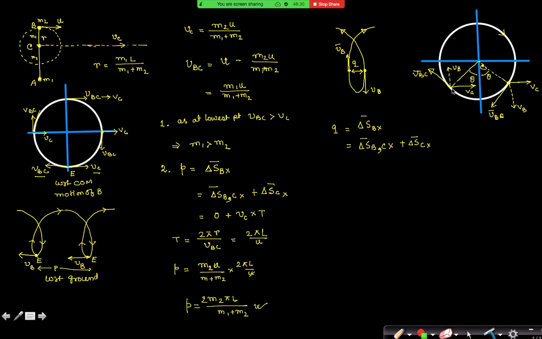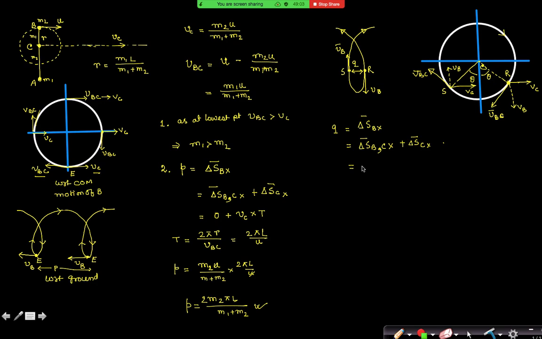So the displacement I am talking about, displacement of B with respect to C, is between these 2 points, right? If this point is R and this point is S, then this is between R and S only. So what is this RS horizontal distance? Can I find this horizontal distance?